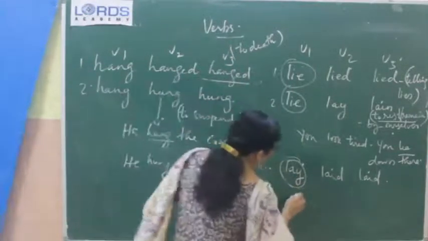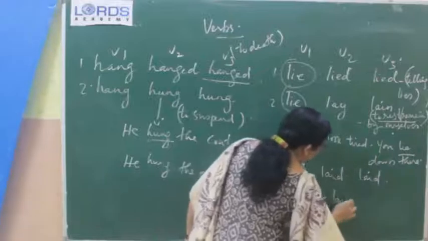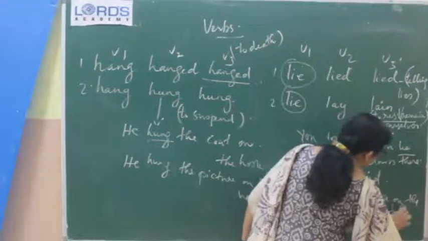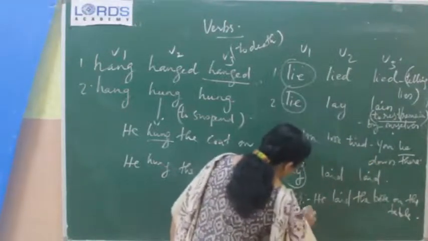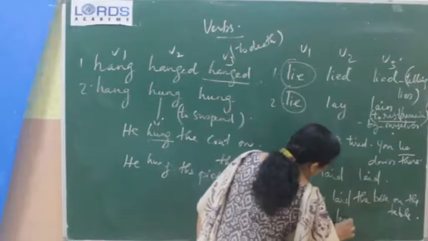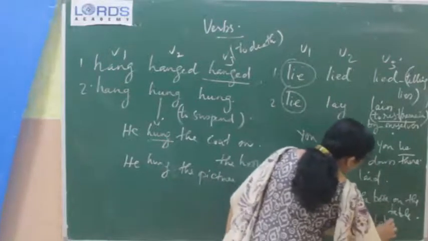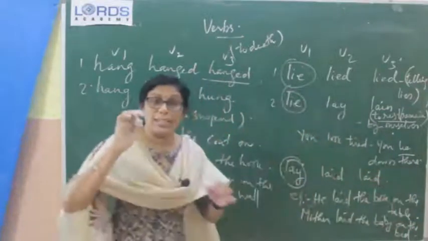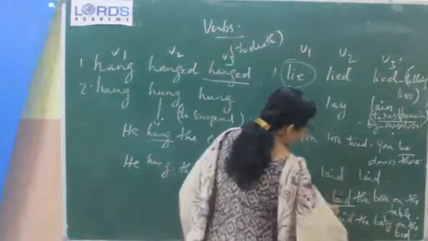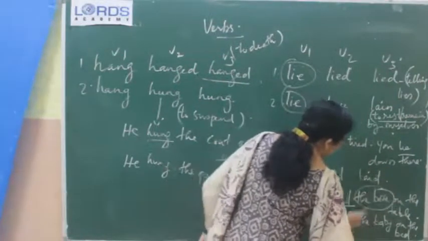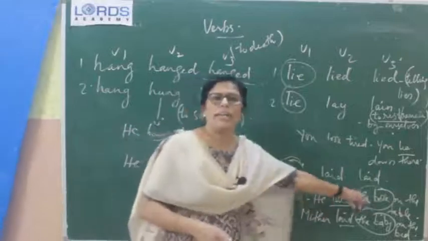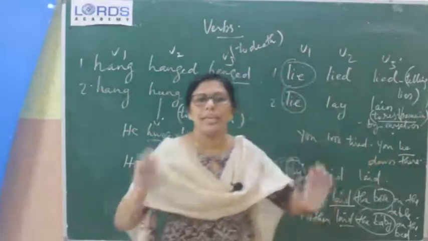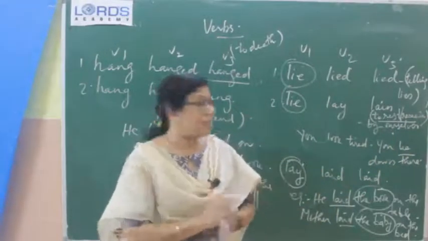Example, he laid the book on the table. Mother laid the baby on the bed. Understood? It is easy for you to understand. After this laid, always an object will be there. He laid what? He laid the book. And here you know that it is lie down. You lie down there means there won't be any object after this lie.